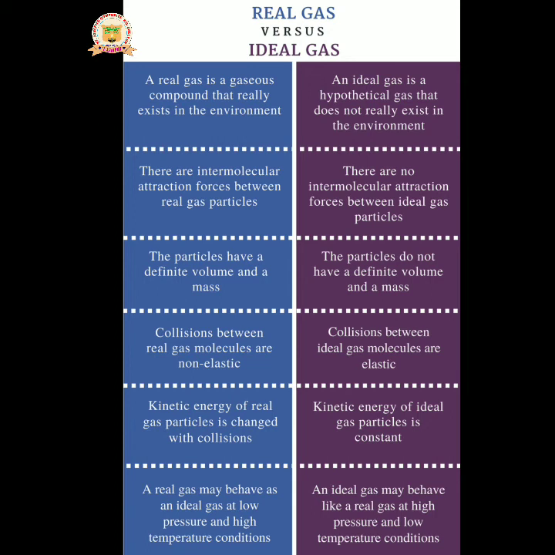They are called elastic collisions. Why does the ideal gas show elastic collisions? Whenever the molecules hit one another, they collide with one another, but the total kinetic energy of the molecules remains constant. It does not change, meaning there is no loss of kinetic energy during the collision. That collision is called an elastic collision, and that happens in the case of the ideal gas.